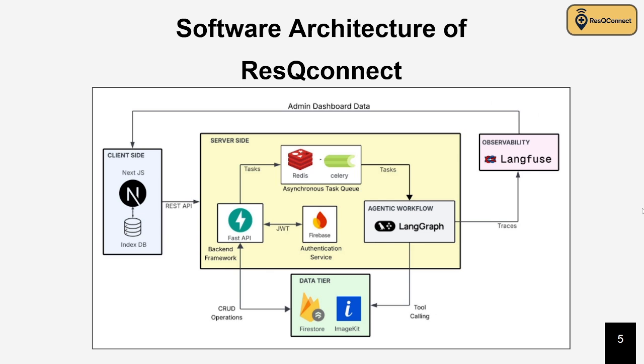Let us now take a look at the software architecture. We run a web front-end and a backend that orchestrates specialized agents. Compute-heavy or long-running agent jobs are offloaded to an asynchronous task queue so the UI stays responsive and the system can scale during request spikes. And every agent decision and model trace is logged for real-time monitoring and post-incident auditability.